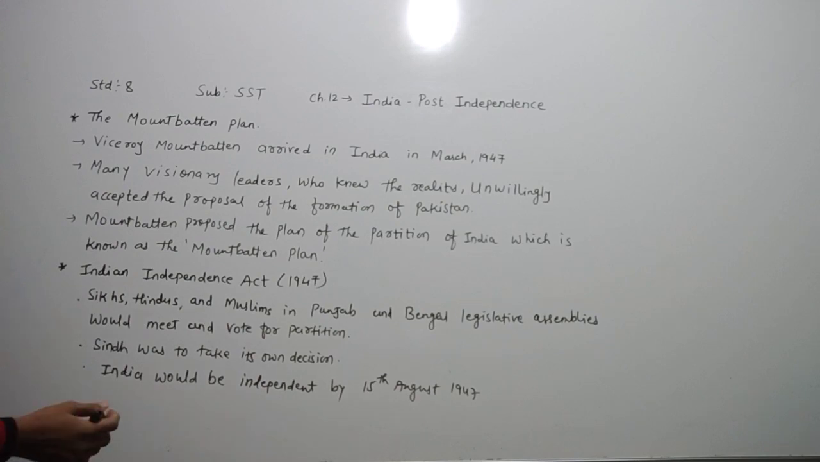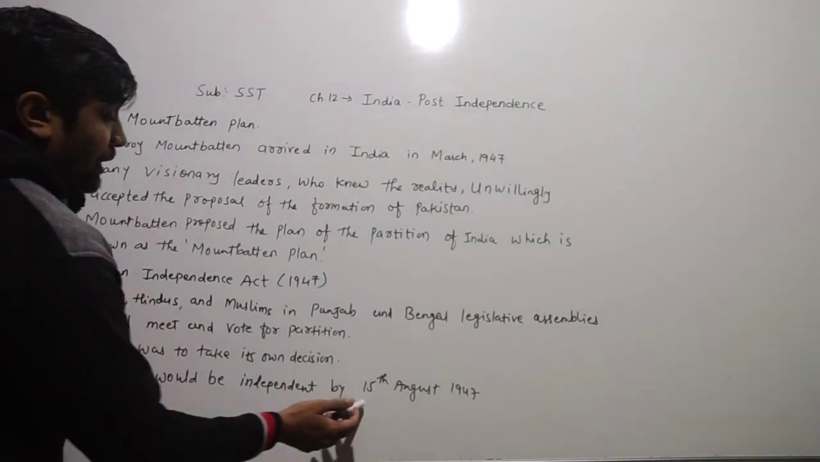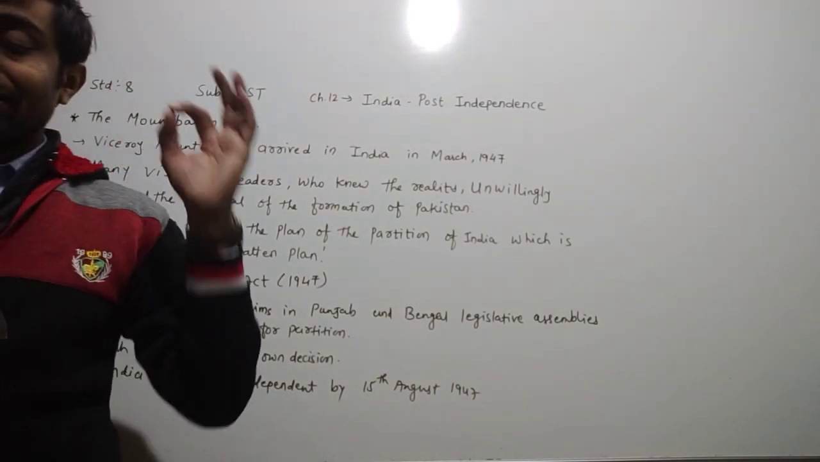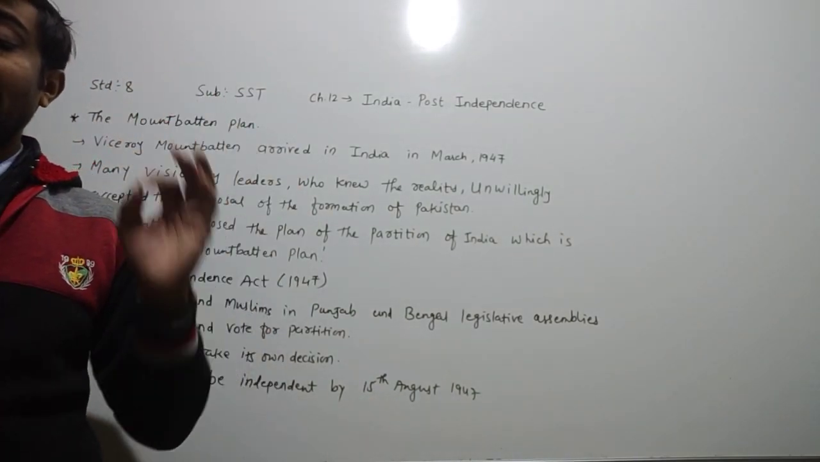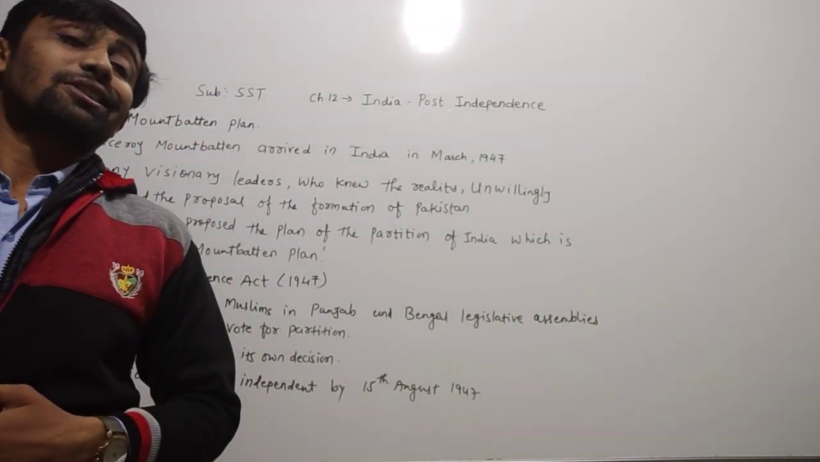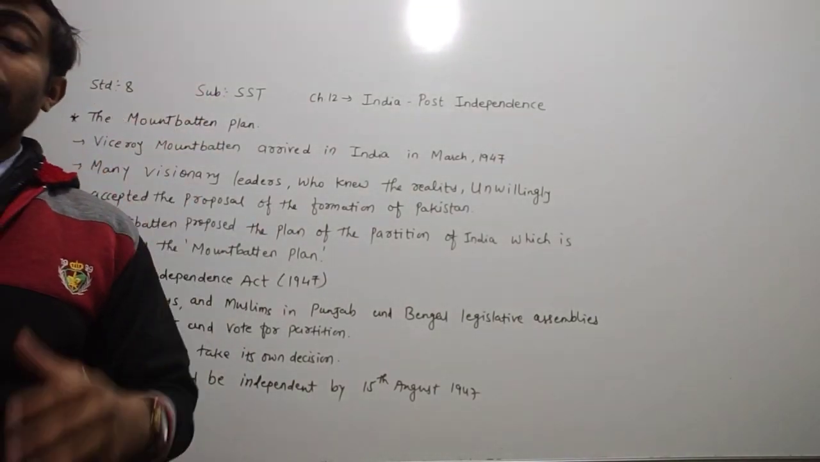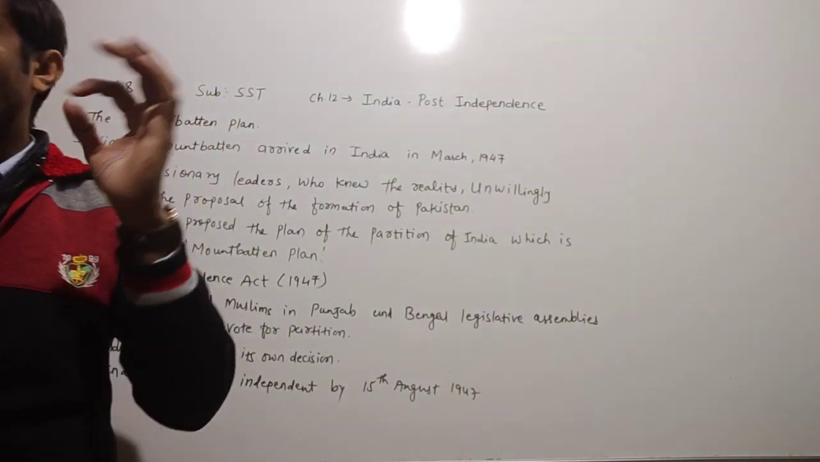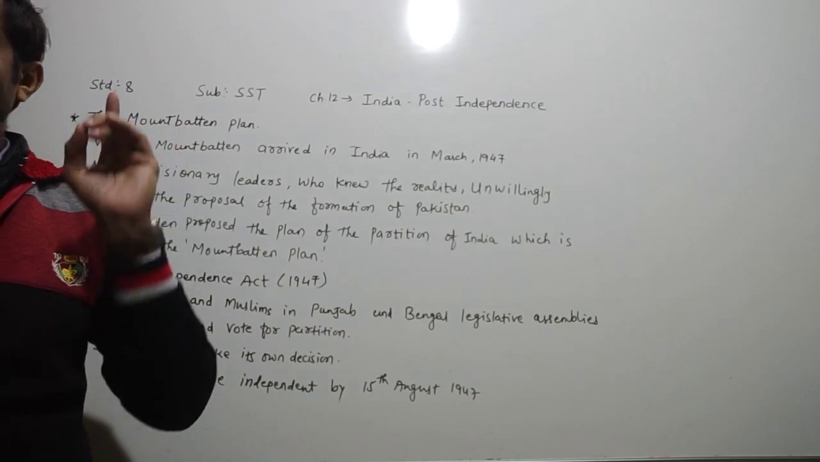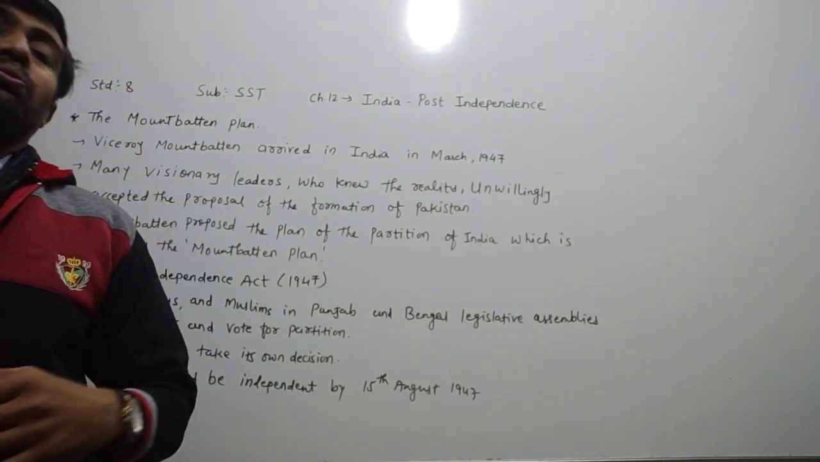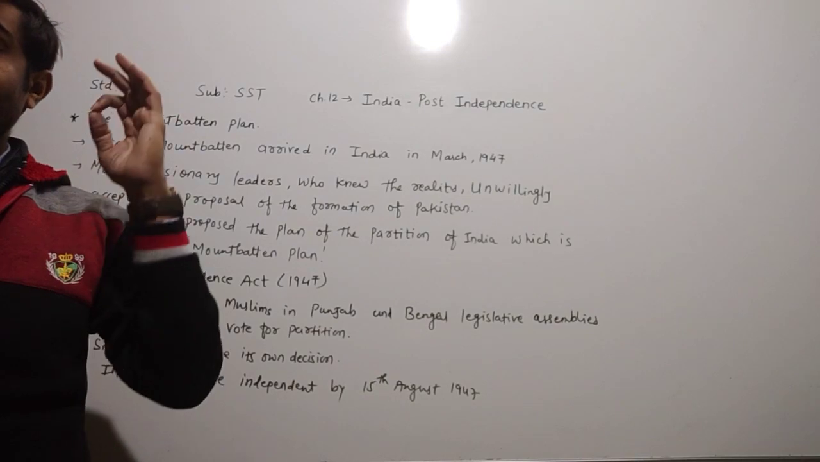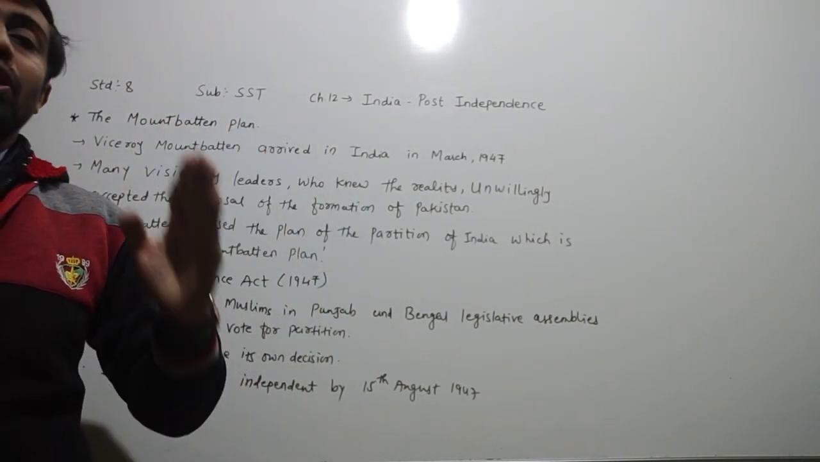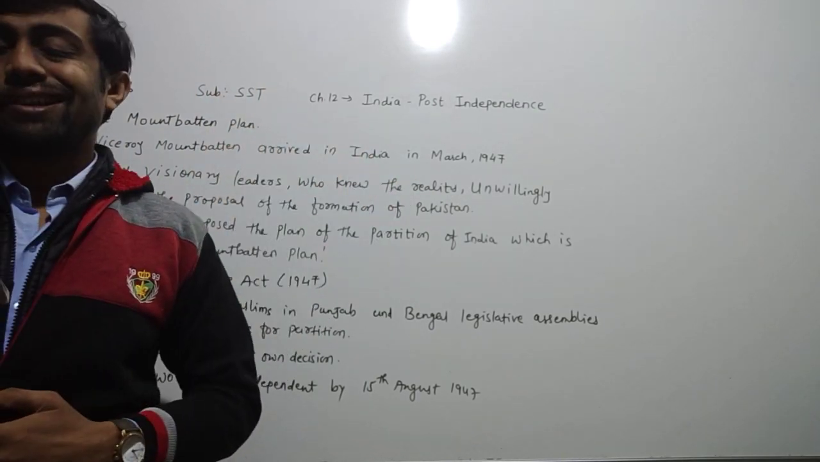Now, what happened there? They have given that India would be independent by the 15th of August 1947. The separate independence of Bengal was ruled out. A boundary commission was to be set up in case of the partition of India and Pakistan.